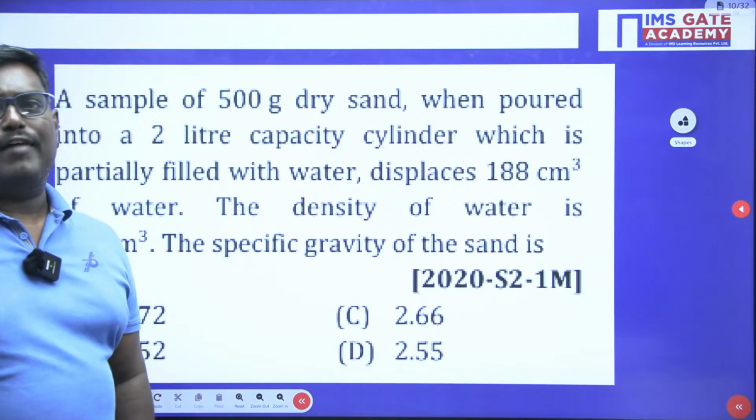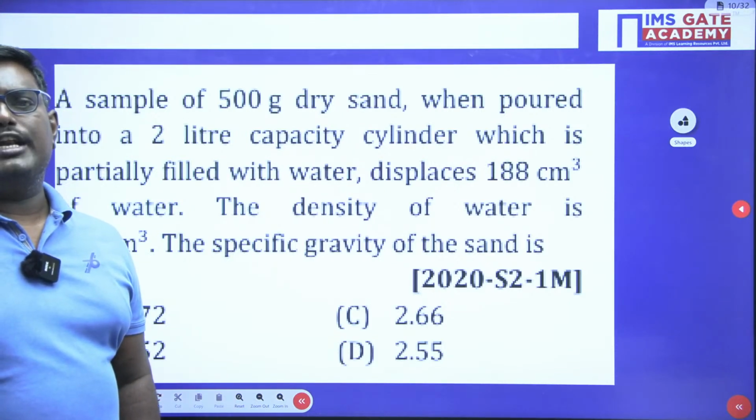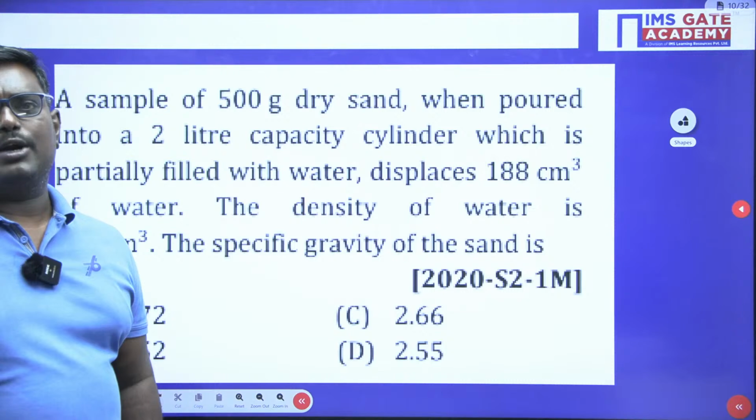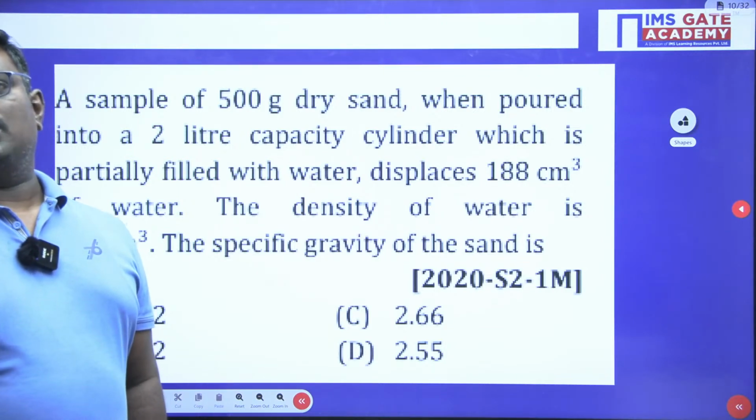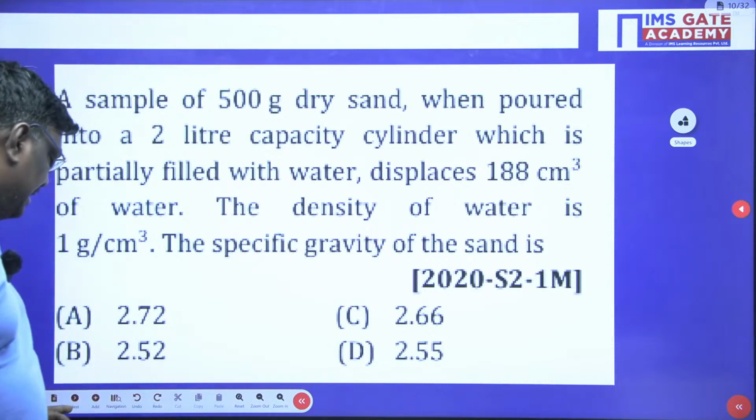A sample of 500 gram dry sand poured into a 2-liter capacity cylinder which is partially filled with water displaces 188 centimeter cube of water. The density of water is 1 gram per centimeter cube. The specific gravity of the sand is? How to solve this problem? So let us try this problem, my dear students.